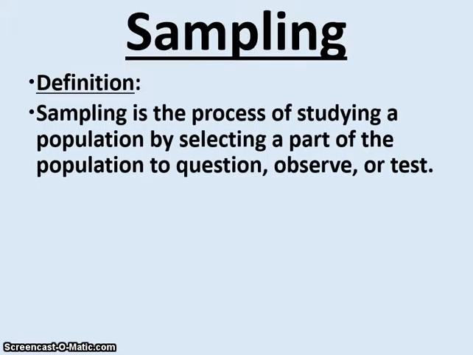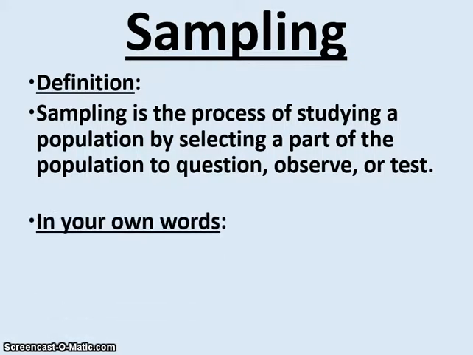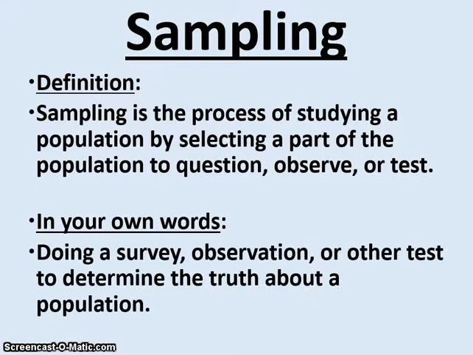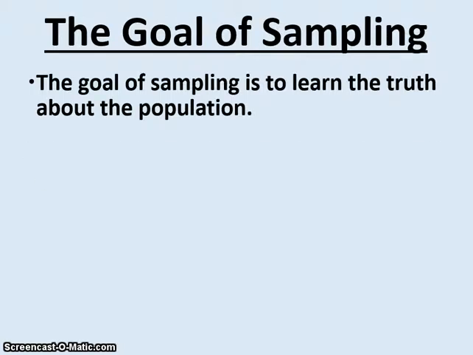So to begin to understand sampling, let's first begin with a definition. Sampling is the process of studying a population by selecting a part of the population to question, observe, or test. If you were to put this in your own words, you may say that it's doing a survey, an observation, or other test to determine the truth about a population. Learning the truth about the population is the goal of sampling.